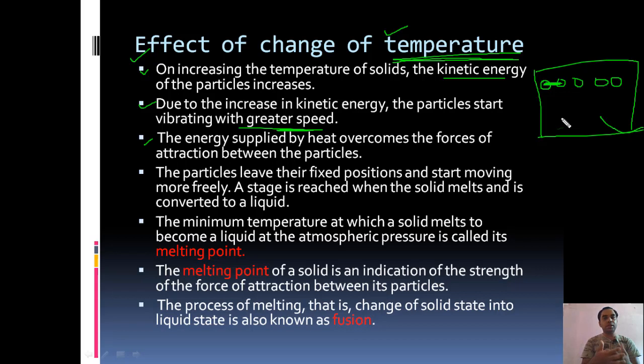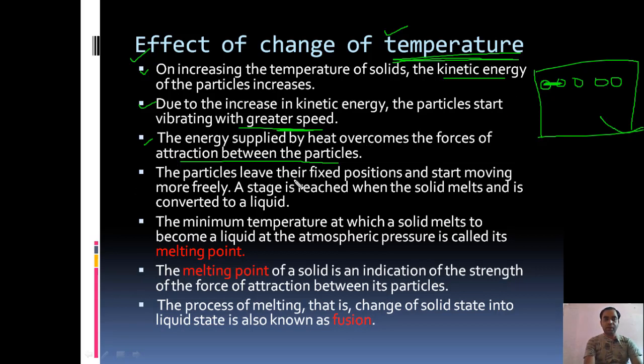Due to the application of heat, as the kinetic energy increases, the particles start vibrating with more speed. The kinetic energy of the particles overcomes the force by which the particles are sharing a bond among them. So that force of attraction is now broken due to the motion of the particles.